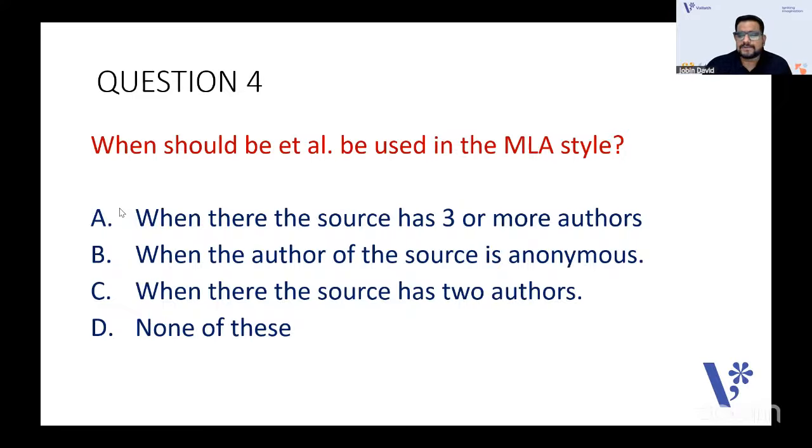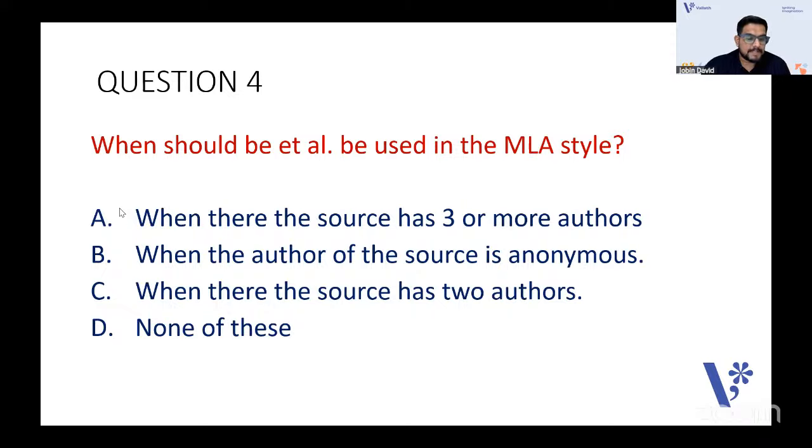Chicago is used by business people, fine arts, all those people. Chicago and Turabian, so that is the difference. Different citation styles are there. You should know more about MLA and APA. So in MLA style, when is et al. used? It is used where the source has three or more authors, the author of the source is anonymous, when the source has two authors, or none of this.